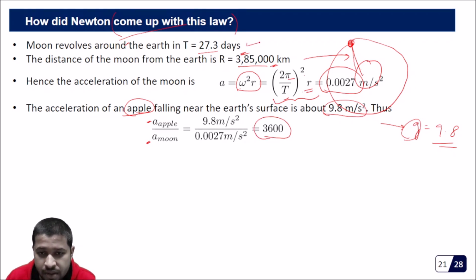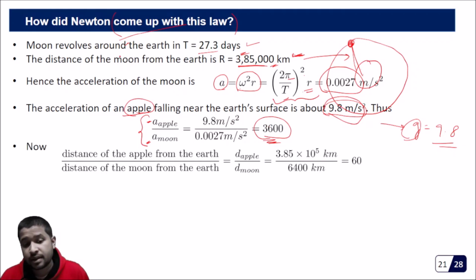Once you know the acceleration of the moon, and we also know the acceleration of the apple near the surface of the earth, the ratio comes to be 3600.